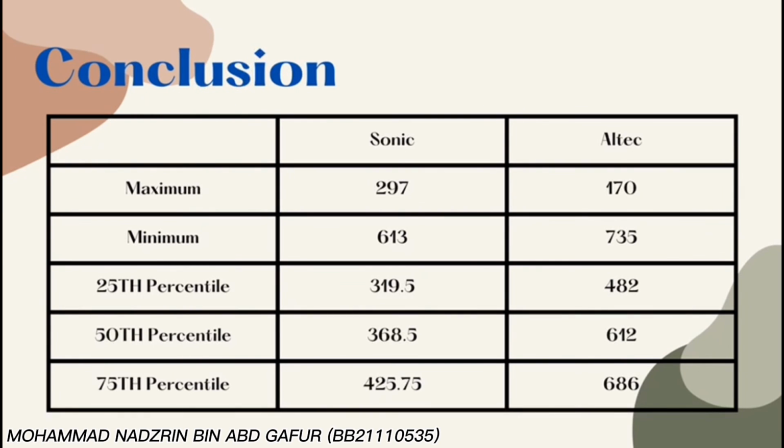As for the conclusion, Sonic's minimum value is higher than Altec's, which is 297 for Sonic and 170 for Altec. However, the maximum value for Altec is higher than Sonic's, which is 735 compared to 613. The 25th, 50th, and 75th percentiles are higher for the Altec company, which are 482 for the 25th percentile, 612 for the 50th, and 686 for the 75th, while Sonic has 319.5, 368.5, and 425.75. Overall, most of the values for Altec are higher than Sonic's.